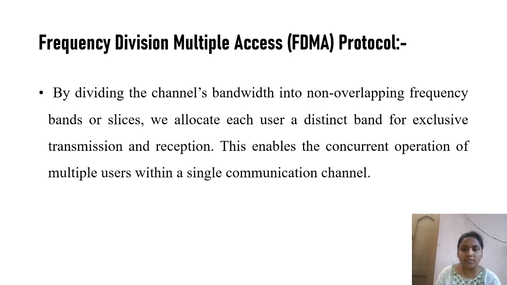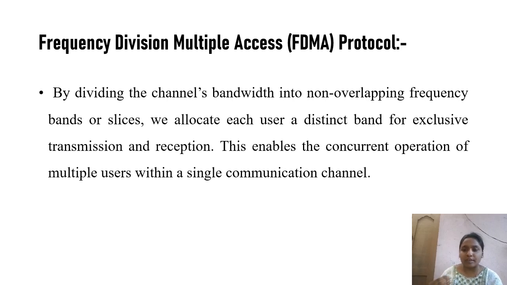The primary protocols in the channelization, the first one is frequency division multiple access protocol, that is also called FDMA. By dividing the channel into bandwidth, here, the available bandwidth is divided into the frequency bands. Each band is reserved for a specific station and belongs to the station all the time.